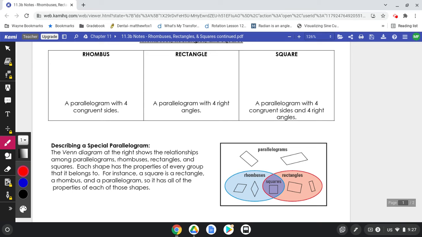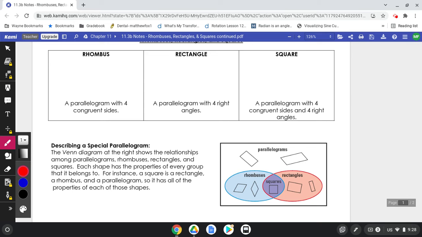So today, to start off, we're just going to review the 3 special types of parallelograms we talked about. So our rhombus, our rectangle, and square. It's up to you on how many of these notes you take down. Like rhombus, rectangle, square, we wrote yesterday. I don't think you need to write them again. If you didn't take good notes yesterday, then take them today.